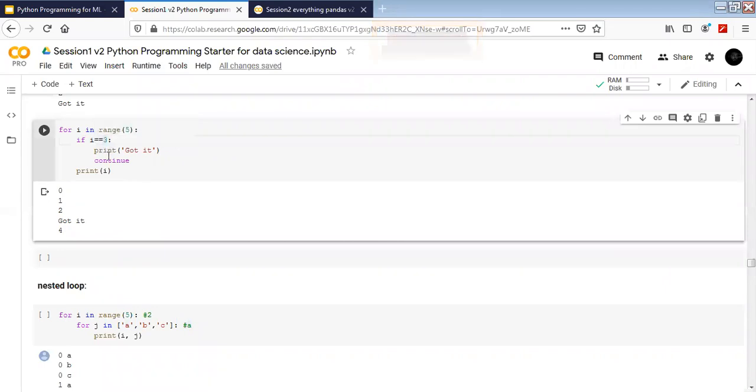If I give the statement i double equal to 3, then I will use the break statement, and the loop will break at i equal to 3. Then another statement: from 6 to 10 I want to print with the continue statement. I will skip that for 4 and 5.